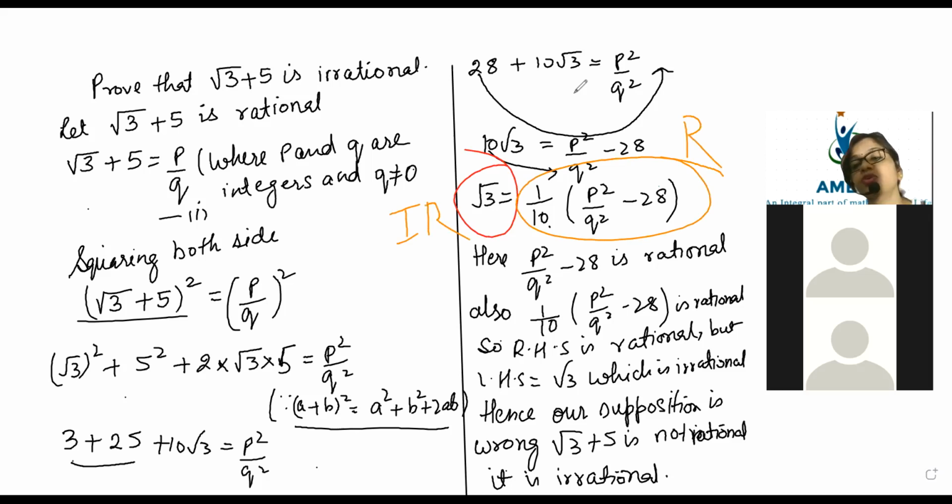And in an equation, you know, left side is always equal to right side. Yes or no, beta? In an equation, left side is always equal to right side, and left side is coming irrational and right side is coming rational. So it is never possible. That means it is not an equation. So somewhere a problem is there. So that is what we told, that RHS is coming a rational number, but LHS is coming irrational. So hence our supposition is wrong. Root 3 plus 5 is not rational. Root 3 plus 5 is irrational.